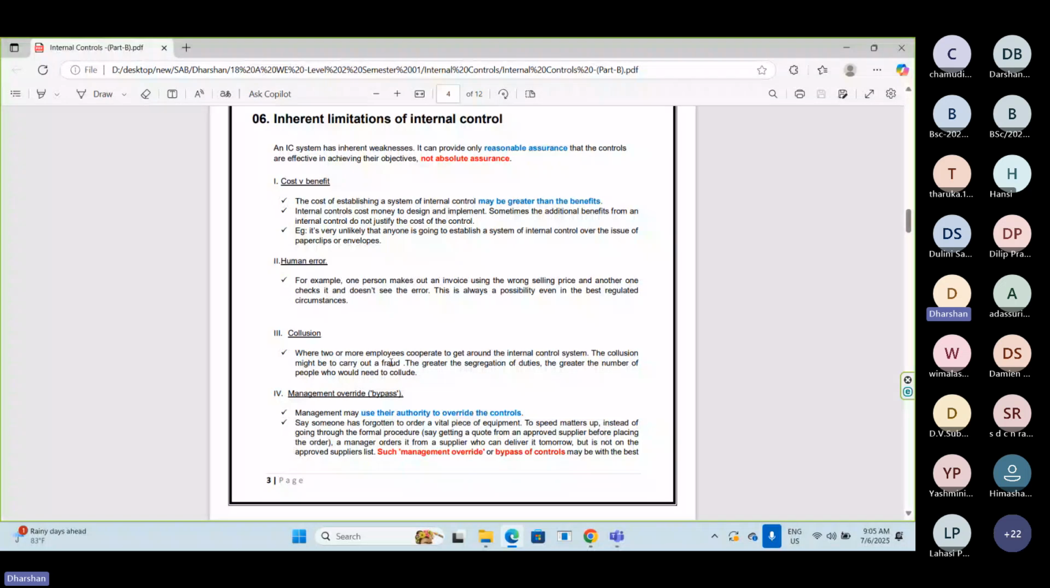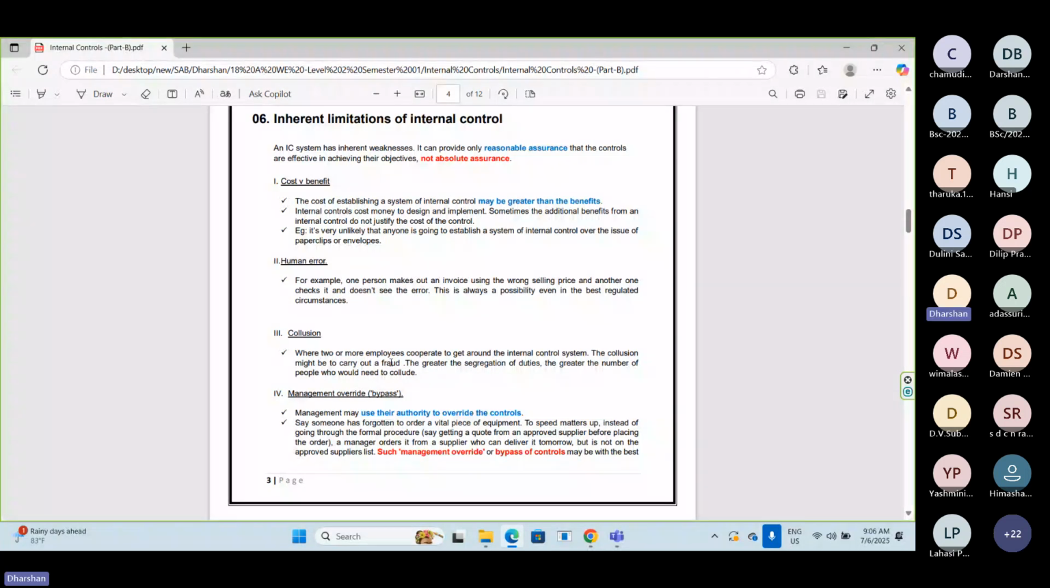Cost versus benefit. If 10 processes are there, out of that, 2 small processes are there. Even though those 2 small processes have small controls, the company puts no effort into them. That small process itself has certain controls, but those controls are not effective. So then we can't give absolute assurance.